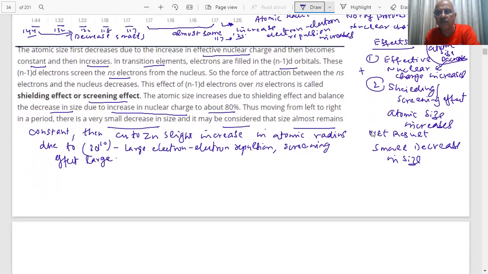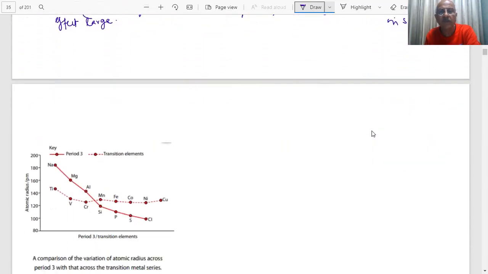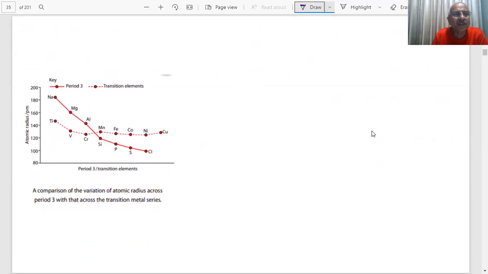All right, students, we proceed further. Here is a comparison of variation in atomic radius across the 3d series. You see that you have transition elements, which are scandium, titanium, vanadium, chromium, manganese, iron, cobalt, nickel, copper, zinc.